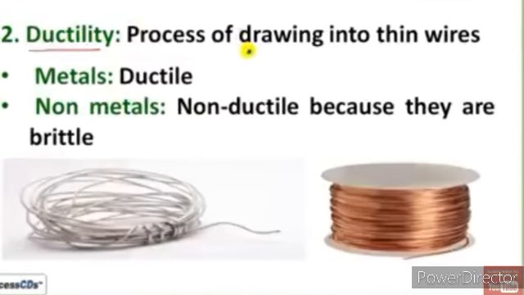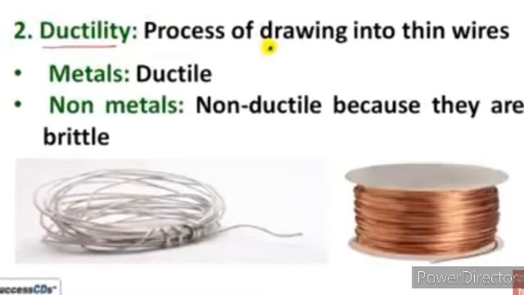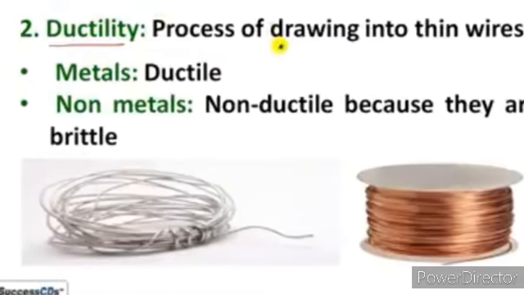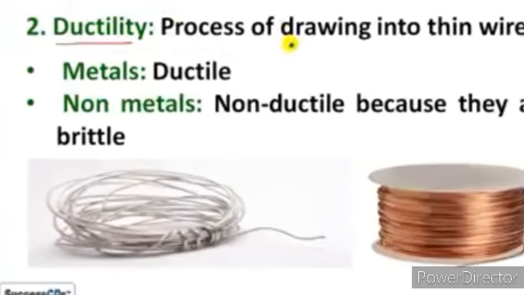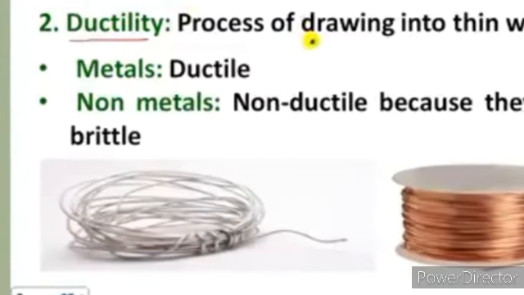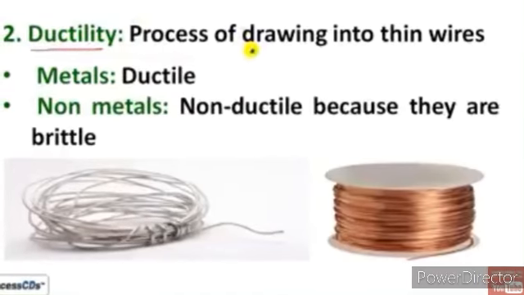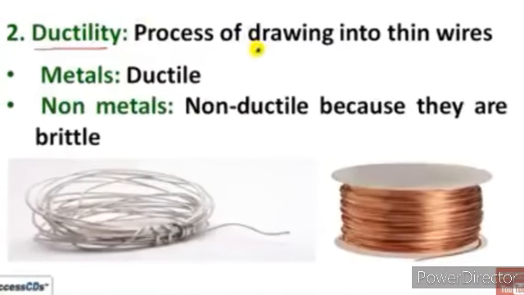Next property is ductility. Ductility means the process of drawing into thin wires. Metals are ductile. That means by hammering, they are drawn into thin wires. Non-metals are non-ductile because they are brittle. If we hammer them, they break.